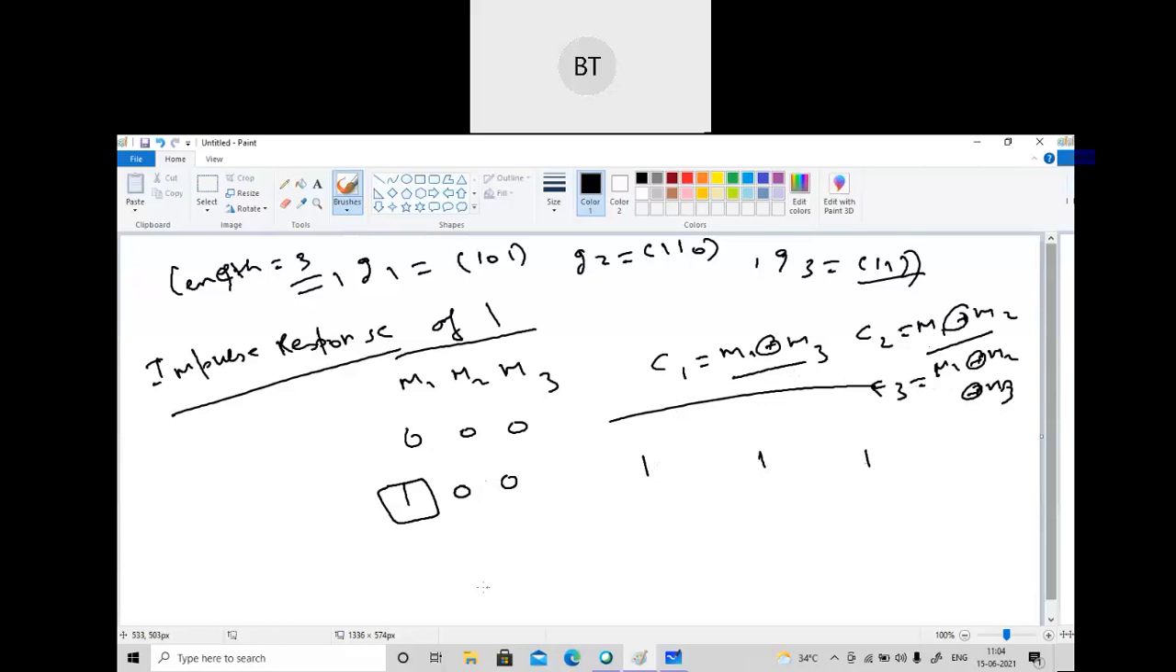Now this 1 will be shifted, so 1 will come here and we put 0 here. What we will get here is 0, then 1, then 1. Now in the next step, 0 0 1, we will get here 1 0 1. So this is the code word for the response of 1.